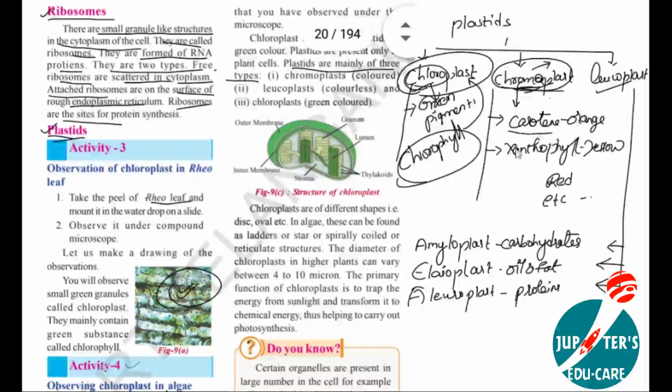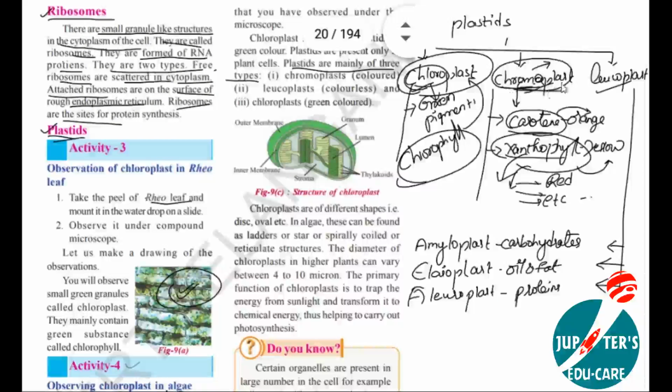For example, see here carotene, xanthophyll, etc. If any part of the plant contains carotene, it appears in orange color, right? Xanthophyll: if any part of the plant has xanthophyll, that part appears yellow. Based on the chromoplast present in that part, it appears in a different color. Is it clear? Chloro means only green color. Chromo means different types of colors. So the plastids which contain different color pigments are called chromoplasts, which are responsible for making different plant parts appear in different colors.